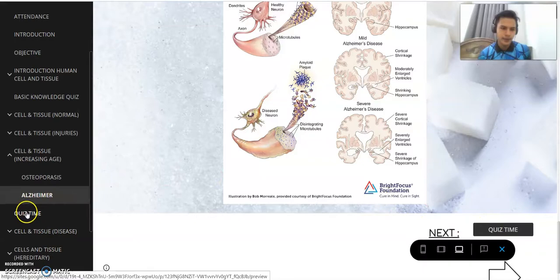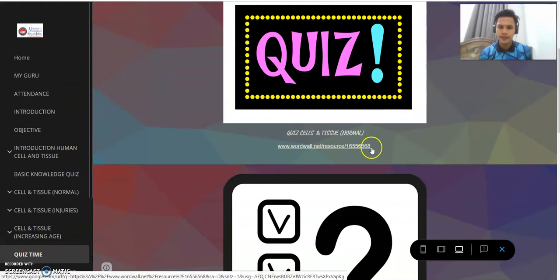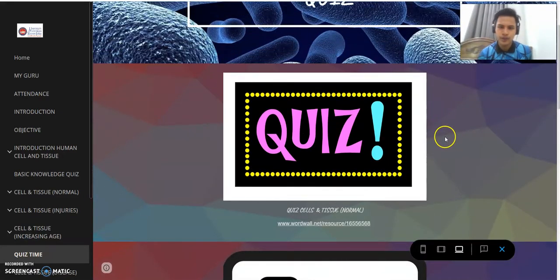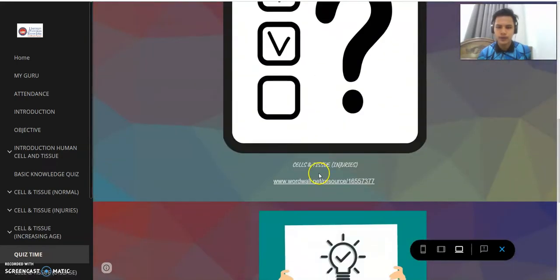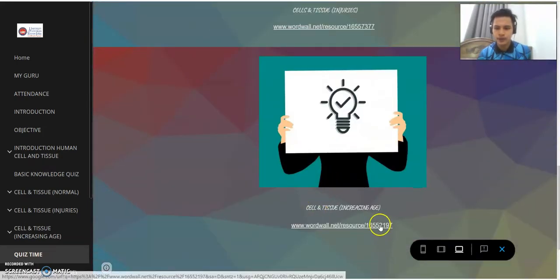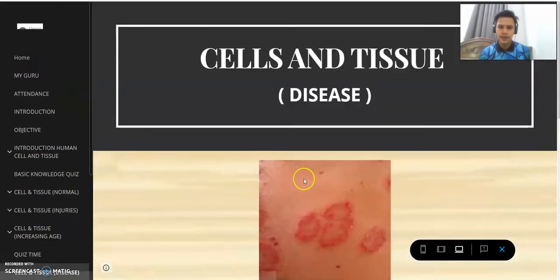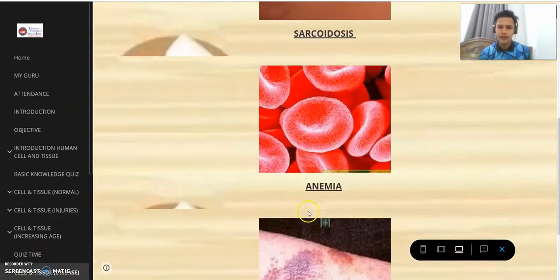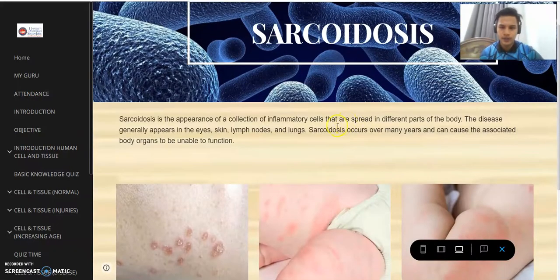And then after this, we go into quiz time. We provide you quiz. As I mentioned before, these quizzes are made for the student to measure the comprehension or the understanding of the student. We have quiz about cell and tissue normal, quiz about cell and tissue increasing age. And then we go into cell and tissue disease. We have sarcoidosis, anemia, and sarcoma. When you click here, we go into the sarcoidosis.